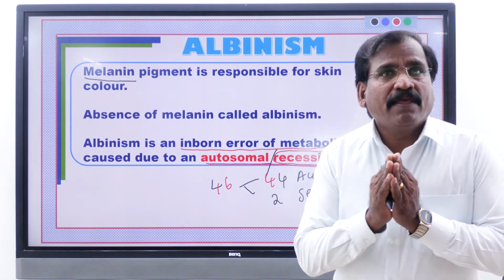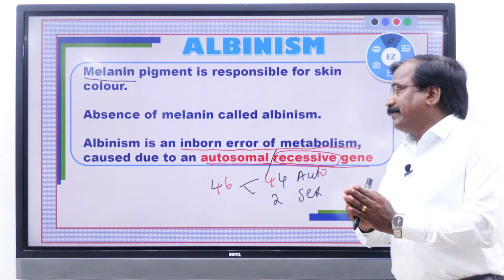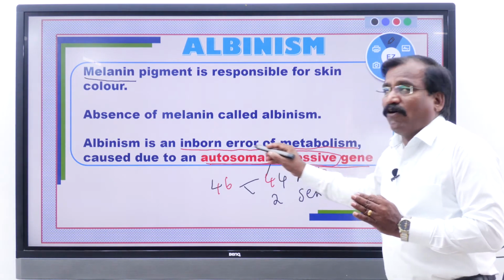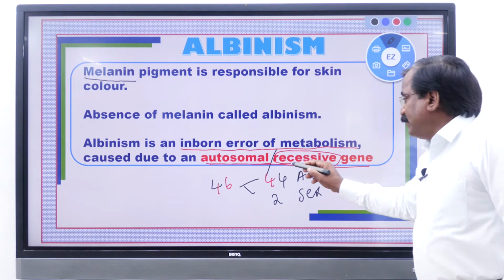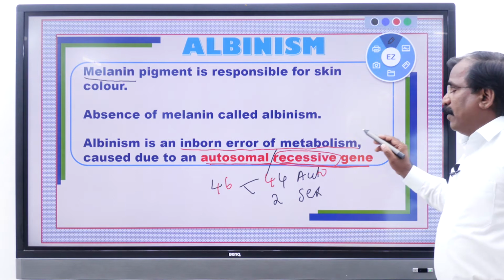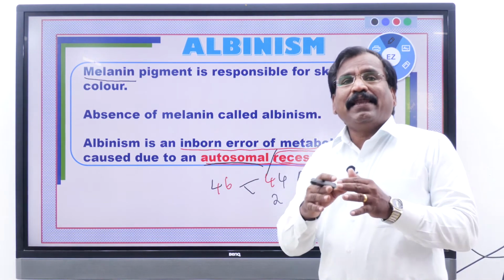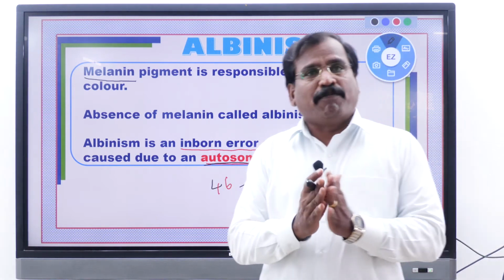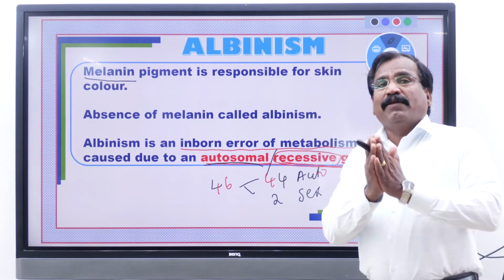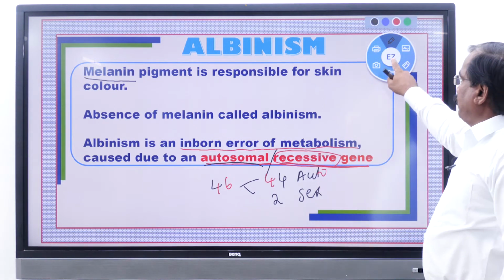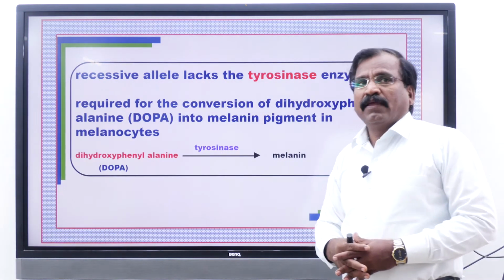புரியுதுங்களா? So the cause for albinism is an inborn error of metabolism. It is because of the recessive gene located in the autosome. It is characterized by the total absence of the melanin pigment. Okay, how is albinism caused?